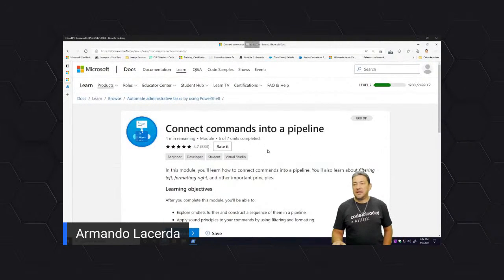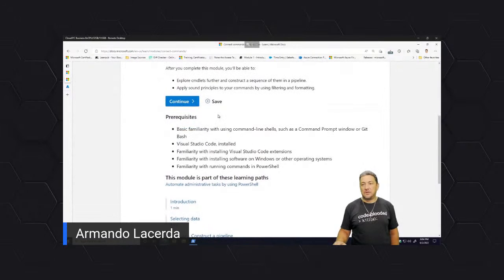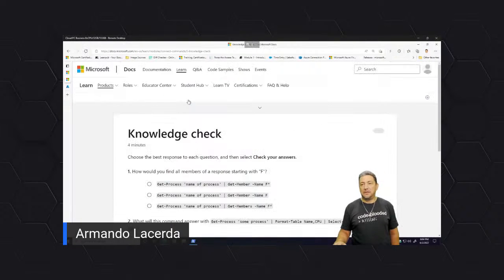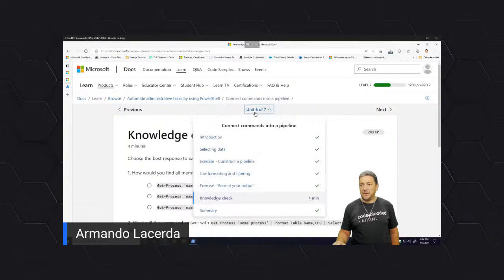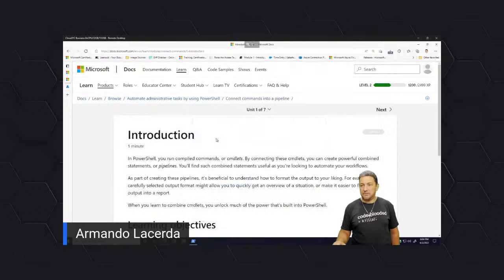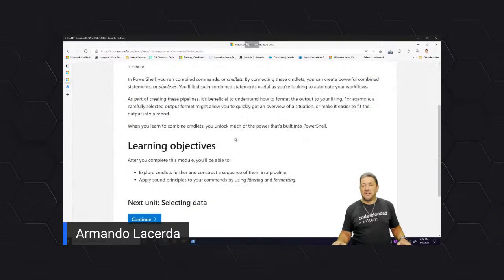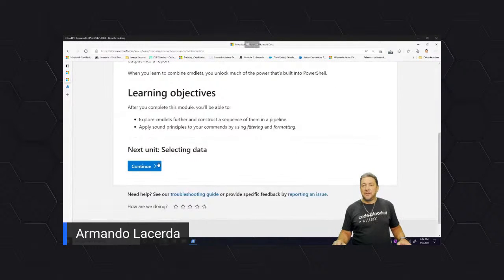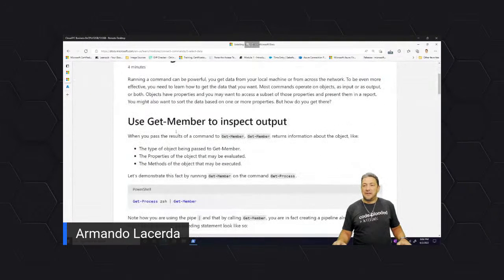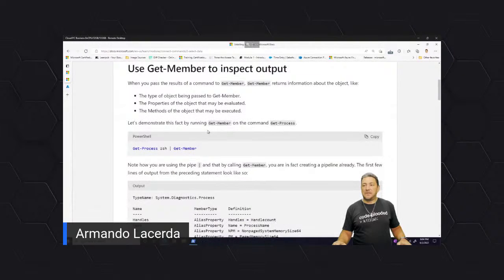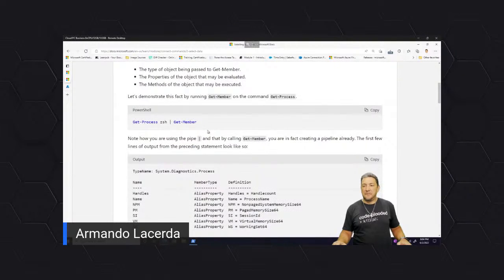The next one here is the pipeline, so let's quickly go into it. Whoops, it did a big jump. Let's go back to the introduction. So the next one is the introduction to the pipeline, covering what you're going to learn about. In Unit 2, select the data, Get-Member is used to inspect what is in a particular element.